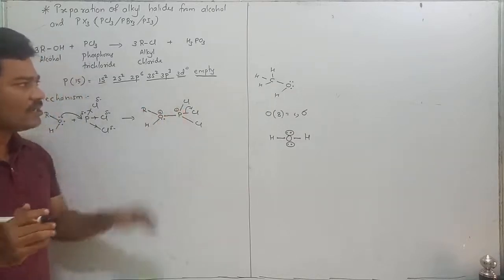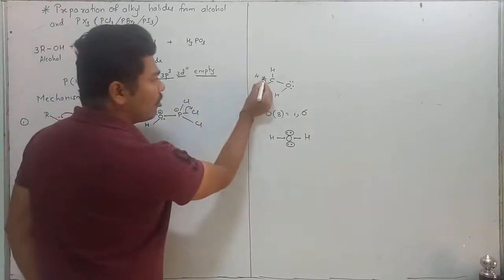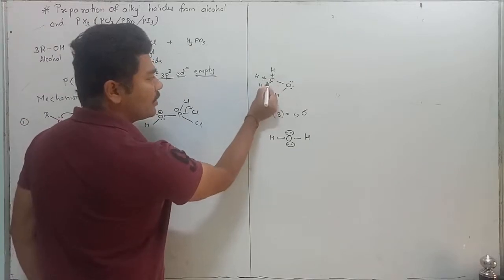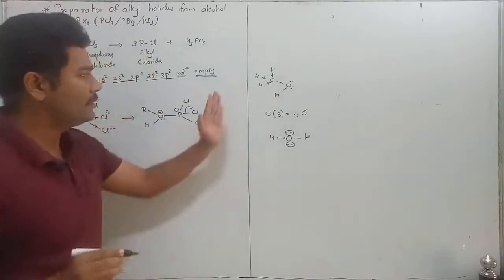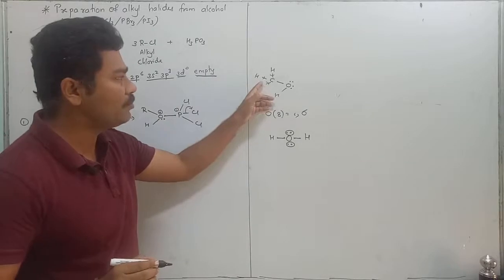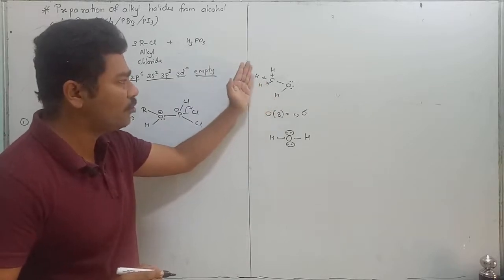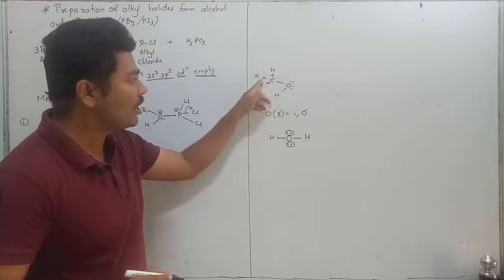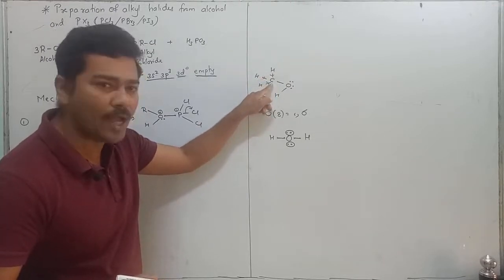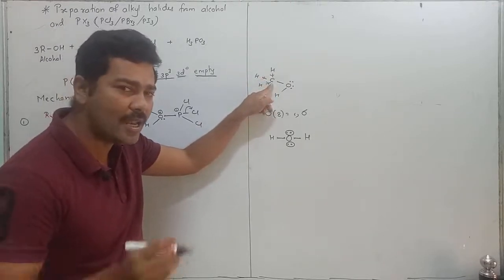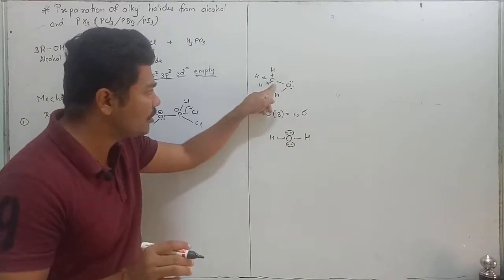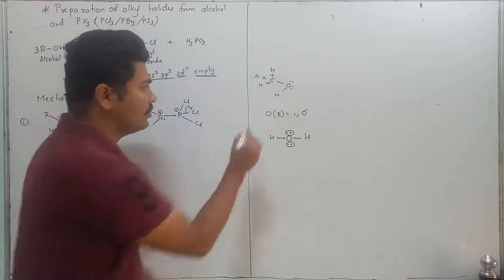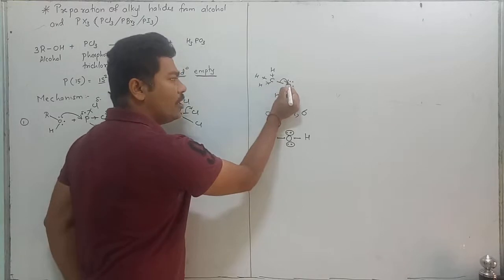If we see methyl, the electrons are moving in this manner, because carbon has more electronegativity than hydrogen. That's why the electrons are moving in this direction and accumulate over carbon. That means carbon will carry a negative charge, and this negative charge will donate the electron to oxygen.